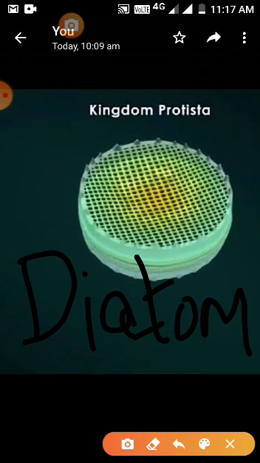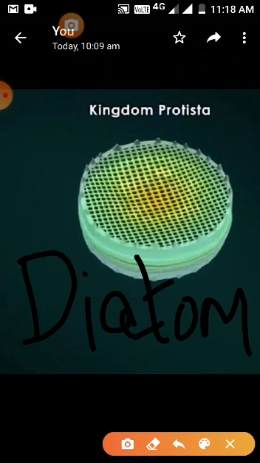Basically, where will Protistas be found? They are all very much found in aquatic environments, or we can say in the water. They are aquatic in their nature. So the first which we have understood is the plant-like protist. In plant-like protists, the first one you have to remember is diatoms.